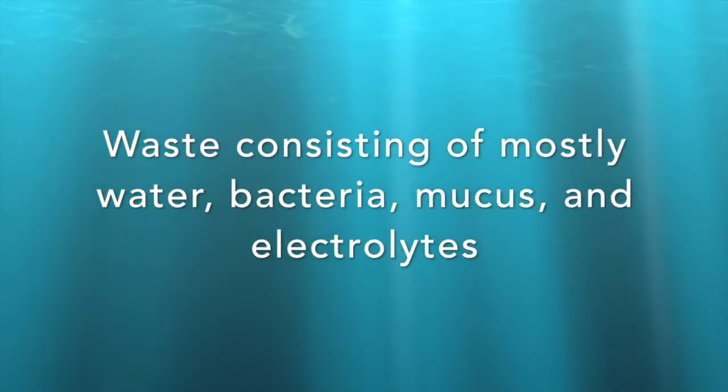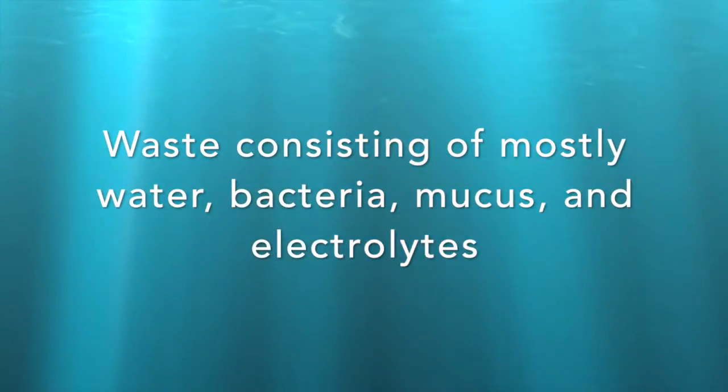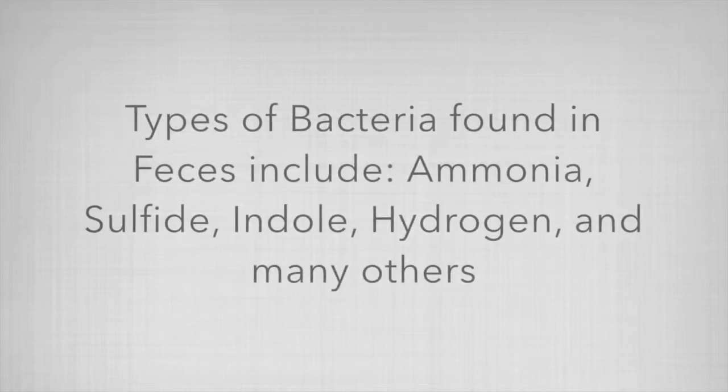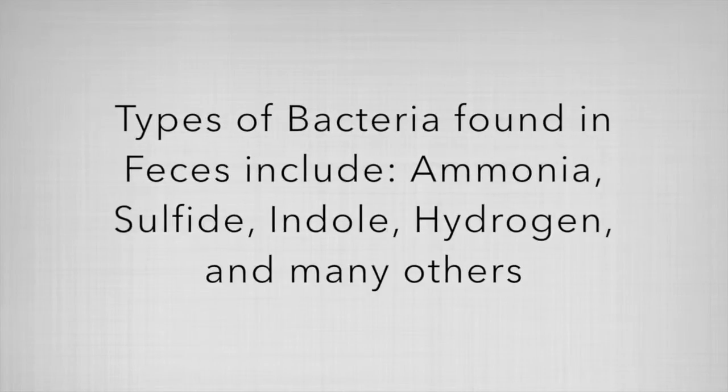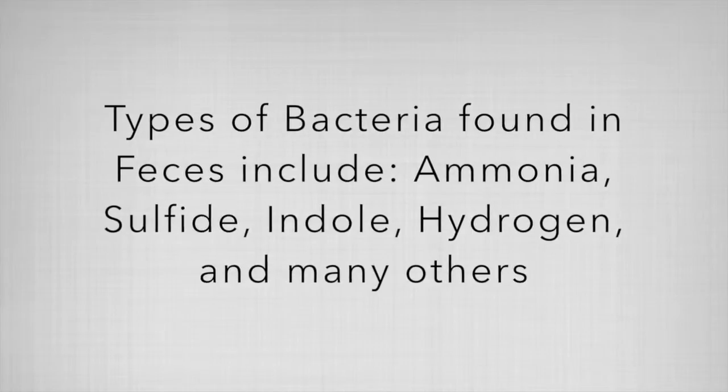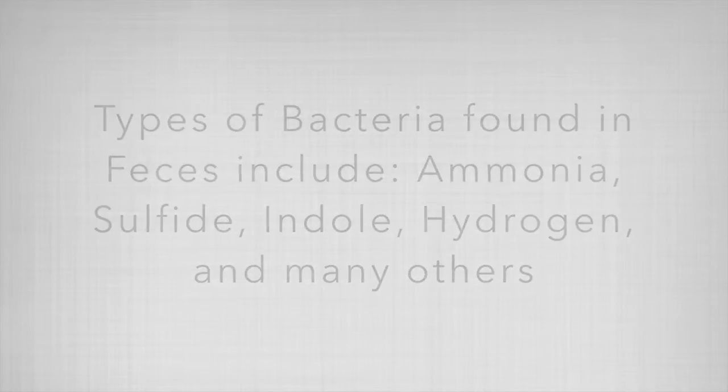What is in feces? Feces are made up of waste that was not absorbed during digestion. It is typically about 75% water with a mix of electrolytes, mucus, and bacteria. The color of feces comes from the bile that has been changed by bacteria. A few types of bacteria found in feces are ammonia, sulfide, and hydrogen.